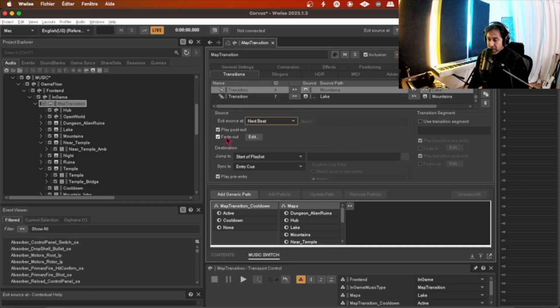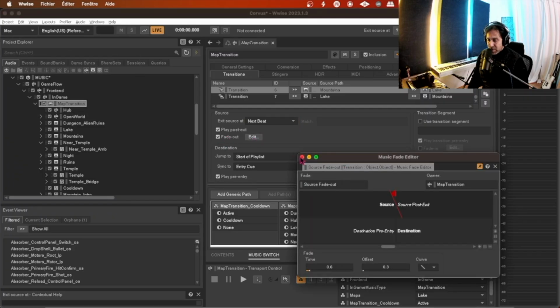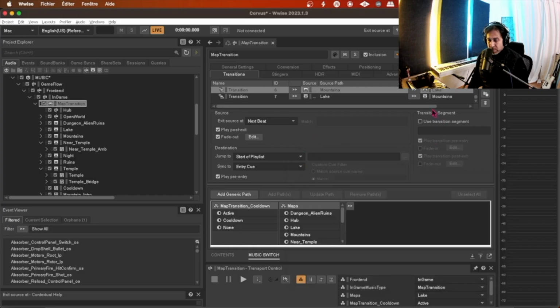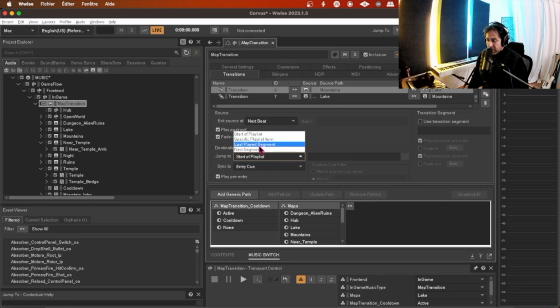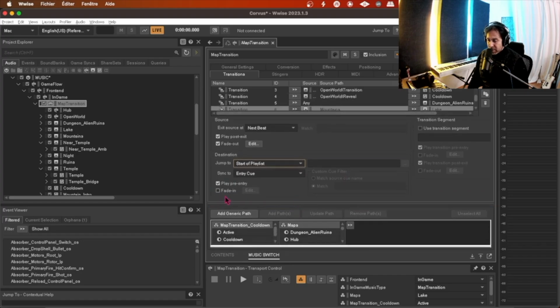Do we want to have a fade out when we exit the cue? Do we want to use a transition segment? Do we want to start directly the playlist, or play a specific item, for example? And do we have a fade in with this music cue?